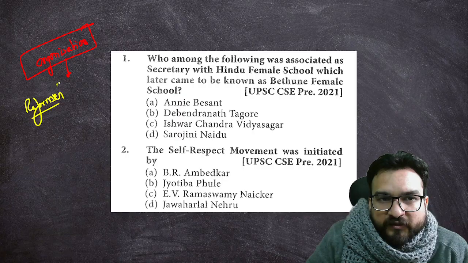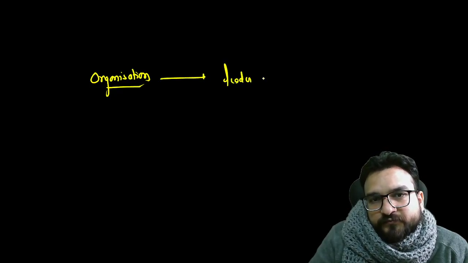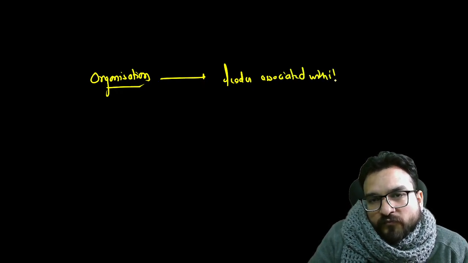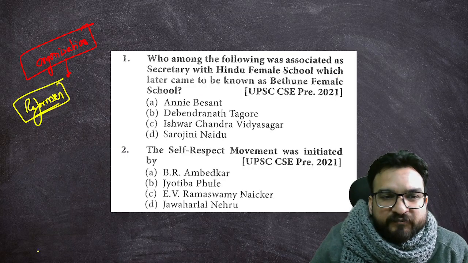What I am understanding from seeing this particular question is, first of all, the organization name and the leader associated with it. So over here you have seen names like Annie Besant.